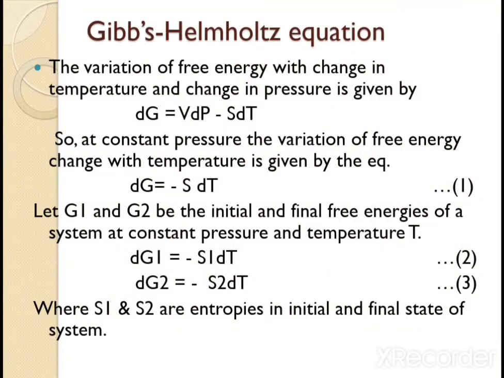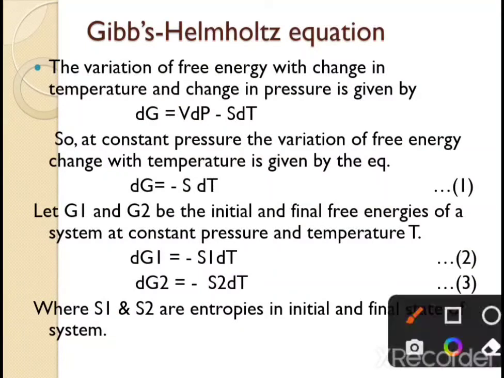The variation of free energy with change in temperature and change in pressure is dG is equal to VdP minus SdT, which we saw in the variation of the Gibbs function. At constant pressure, the variation of free energy with temperature is given by dG is equal to minus SdT, because this term becomes 0. Now if we take G1 and G2 as the initial and final free energies of the system,